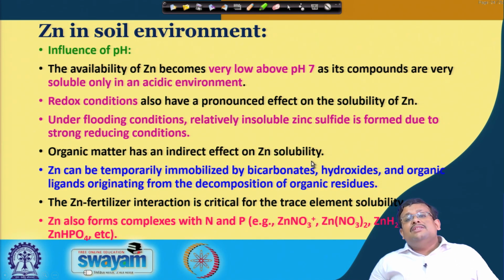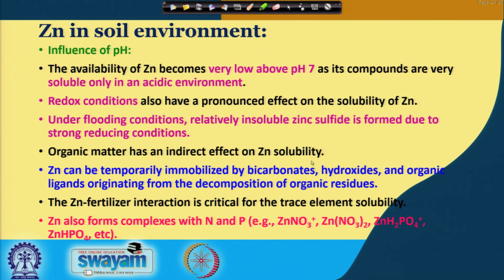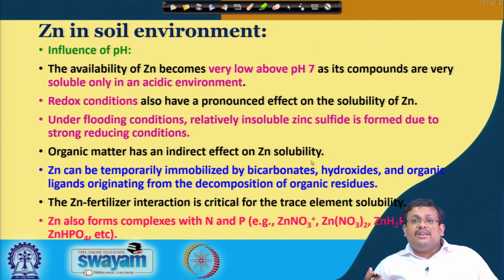Now, what are the influences of pH on zinc availability in the soil? Availability of zinc becomes very low above pH 7 as its compounds are soluble only in acidic environment. Redox conditions also have a pronounced effect on the solubility of zinc, because under flooding condition relatively insoluble zinc sulphide is formed due to the strong reducing condition.